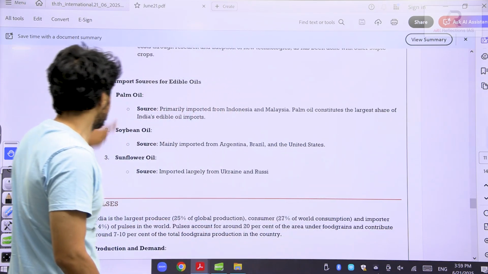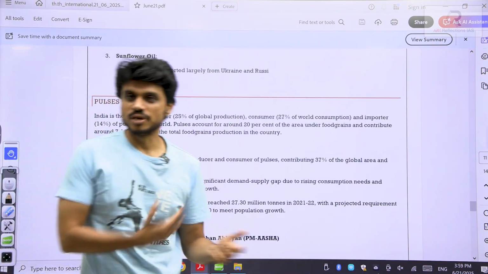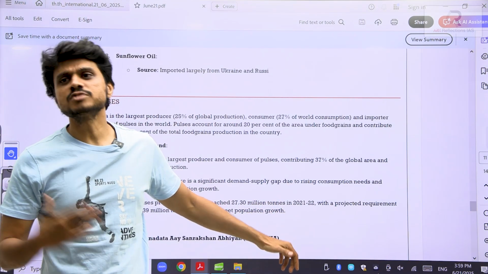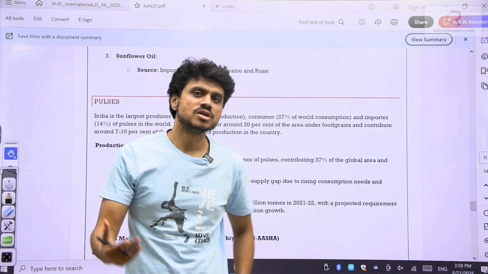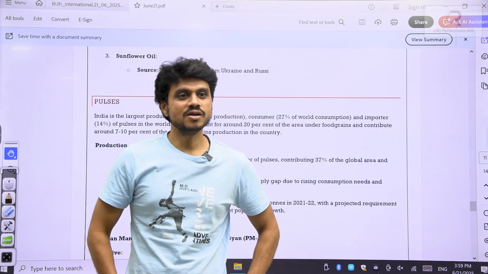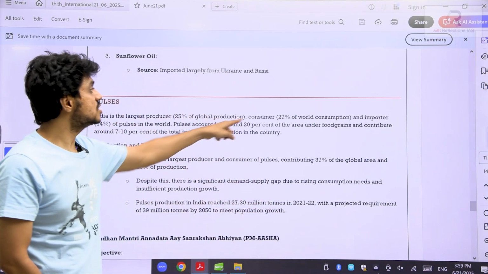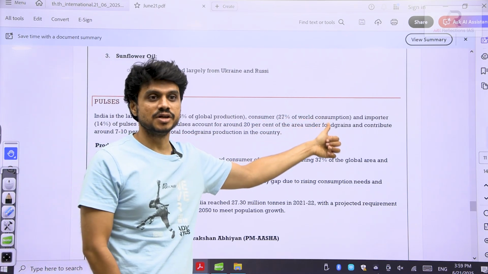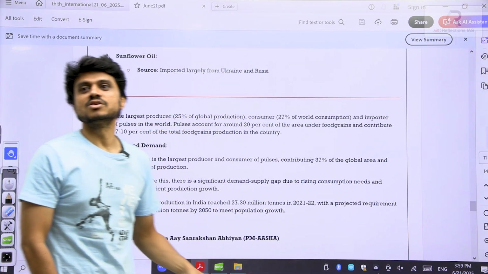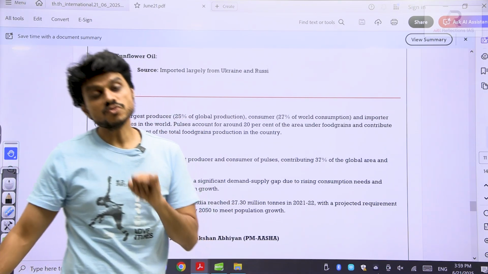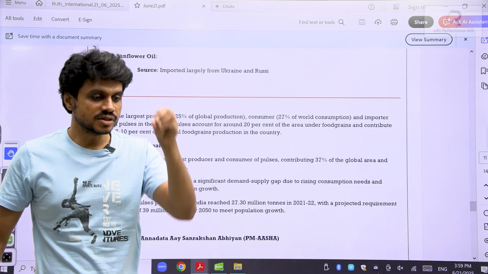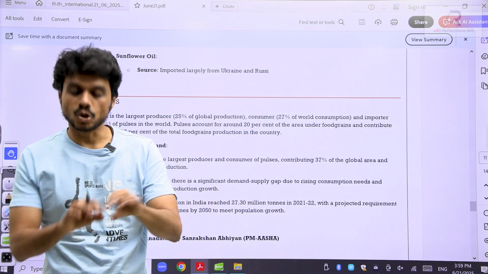Now when we talk about pulses, dal, my favorite, everyone's favorite, these are very, very important for nutrition. India is primarily a vegetarian country. Though people eat non-veg, in most of the houses, every day there is dal, pulses, right? That's why we are the largest consumer. 27% of the world's consumption happens in India. And we are also the largest producer. Yet, to meet the needs, we have to import. These are also very environment friendly. When you go for pulses production, after they dry, they add nutrition to the soil.